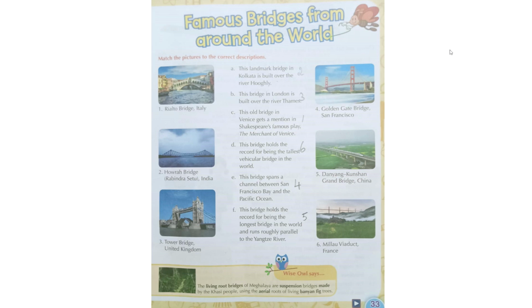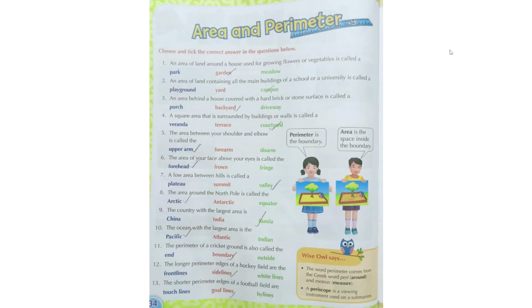Then the sixth one is Millau Viaduct in France. This bridge holds the record for the tallest vehicular bridge in the world. Okay, now we can move to the next lesson, area and perimeter.